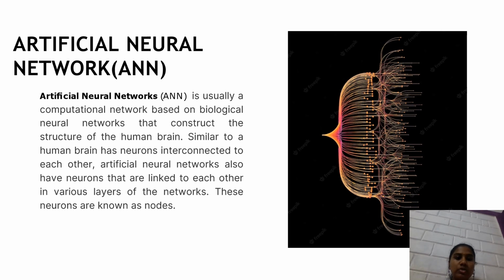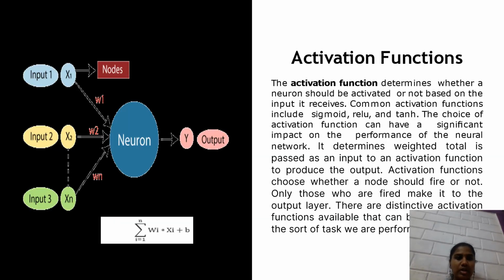Artificial neural network also feature neurons that are linked to each other in different layers of the networks, just as neurons in a real brain. Nodes are the name for these neurons. In this diagram, x1, x2, xn are the input signals which are sent by the programmer, and w1, w2, wn are the weights of the neurons which are interconnected to each other, and it is sent to the neurons.